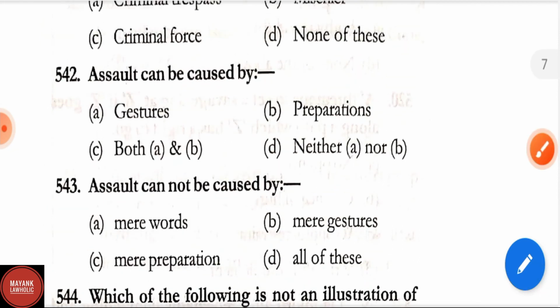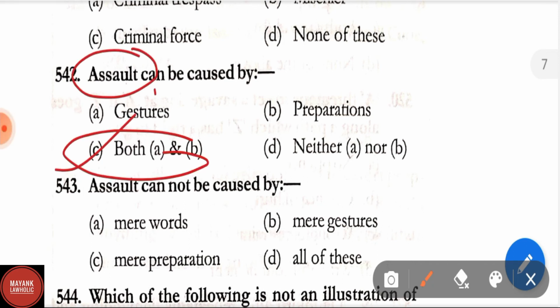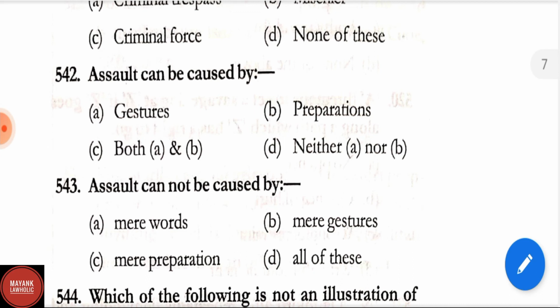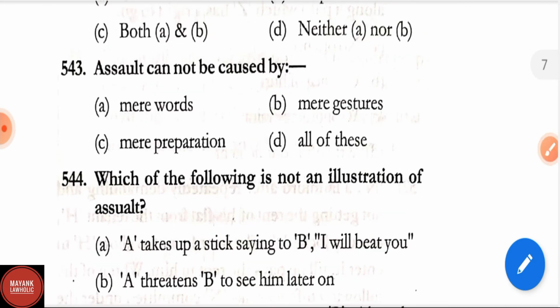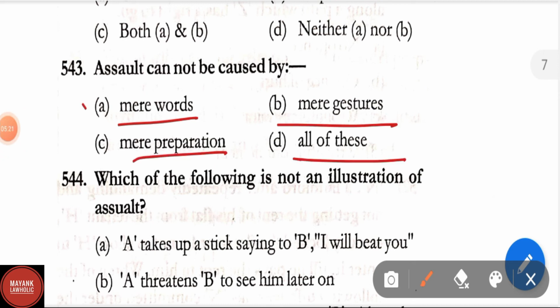Question number 542. Assault can be caused by gestures, preparations, both A and B, neither A nor B. Correct answer is option C, that is both A and B. Assault can be caused by gestures as well as preparations. Question number 543. Assault cannot be caused by mere words, mere gestures, mere preparations, all of these. Correct answer is mere words.